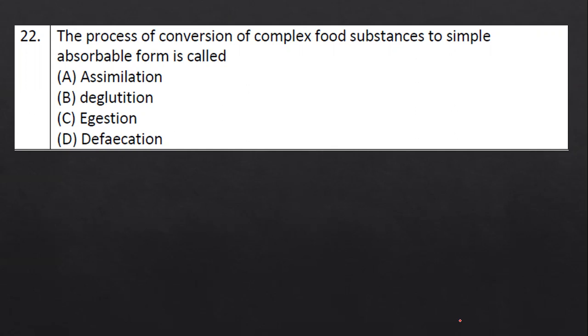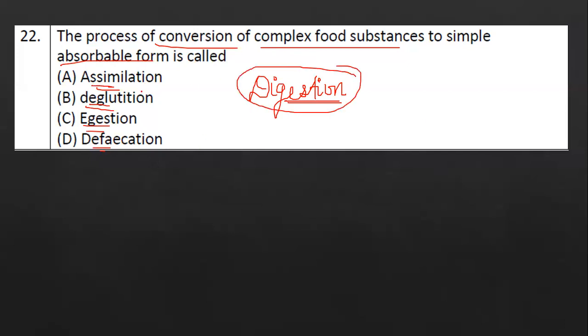That means you are not prepared with the other options. You don't know the definitions of assimilation, deglutition, digestion, and defecation. You don't know these four words. That's why you haven't asked me the doubt. The process of conversion of complex food substances into simple absorbable form: the correct answer is digestion. Assimilation means utilization. Deglutition means swallowing. Defecation means excreting. So the correct answer for this question is digestion.